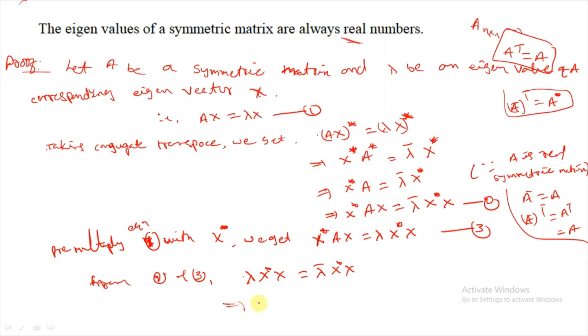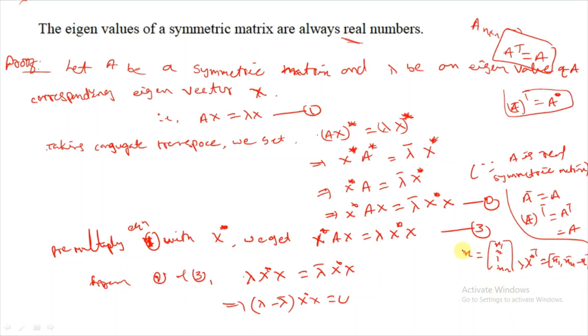That implies lambda minus lambda conjugate, into x star x, equal to 0. But here x is like x1, x2, up to xn, and x conjugate transpose means x1 conjugate, x2 conjugate, and so on up to xn conjugate.